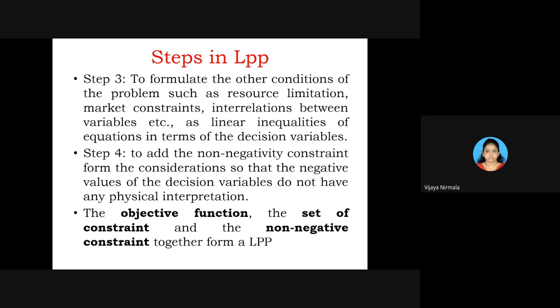And also in step 4, you need to add the non-negativity constraint. That is also very important. In the 4th step, not only writing the constraints, you need to add non-negativity constraints, so that the negative values of the decision variables, which do not have any physical interpretation, are excluded. Whatever variables you use, those must always be non-negative.